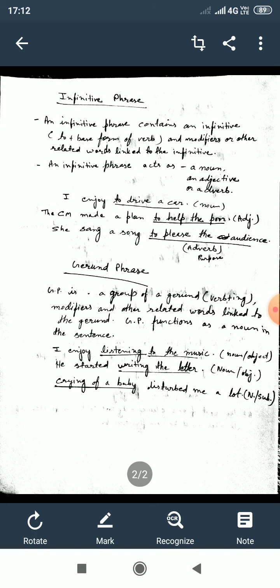So you can say that gerund phrase is a group of a gerund and other related words linked to this gerund, and it functions as a noun in the sentence. Its functions are either they can become object or they can become subject of the verbs. I hope you have understood well about the infinitive phrase and the gerund phrase.